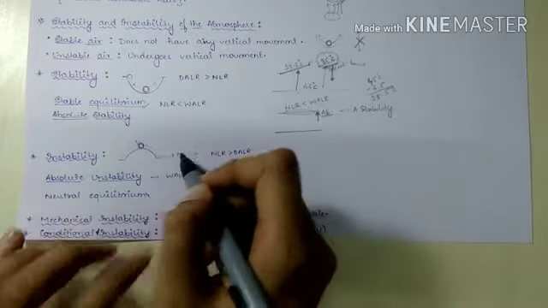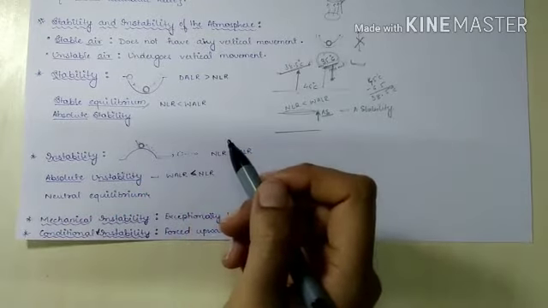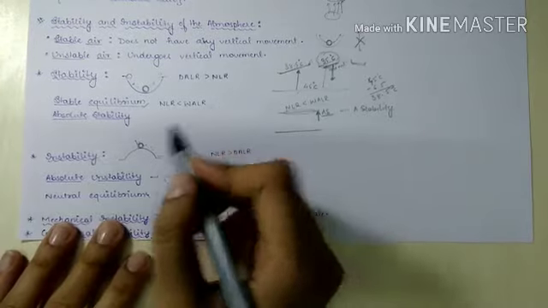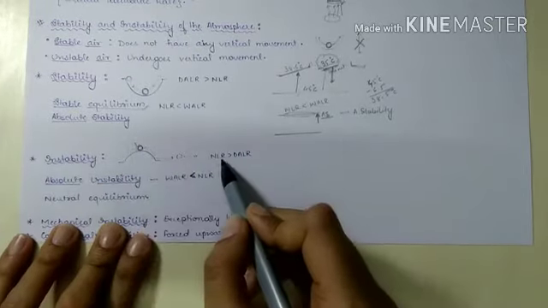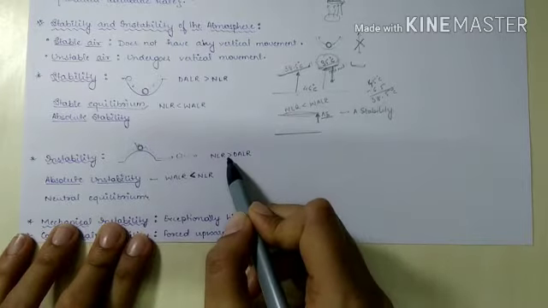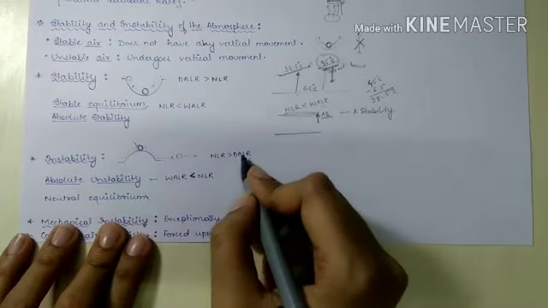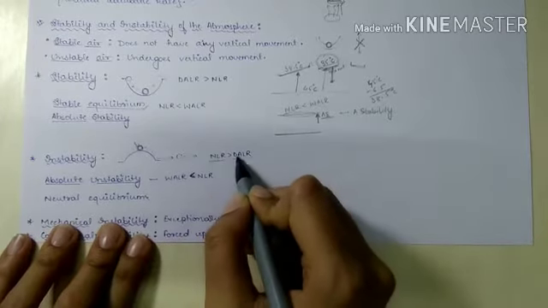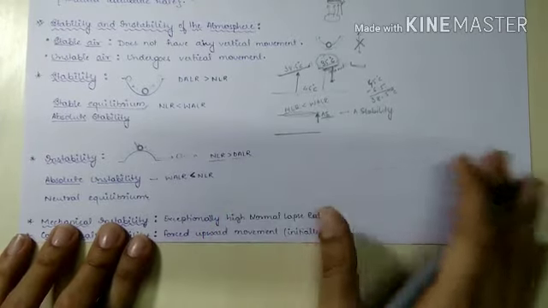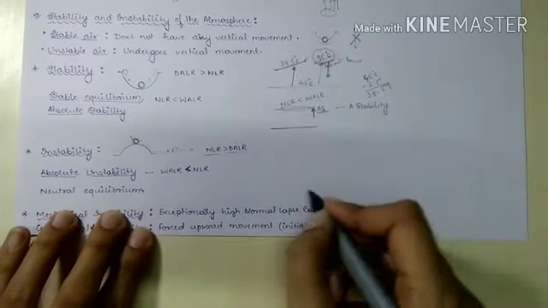That means this ball is unstable. So in the atmosphere, instability occurs when the normal lapse rate is more than the dry adiabatic lapse rate. Here what will happen?